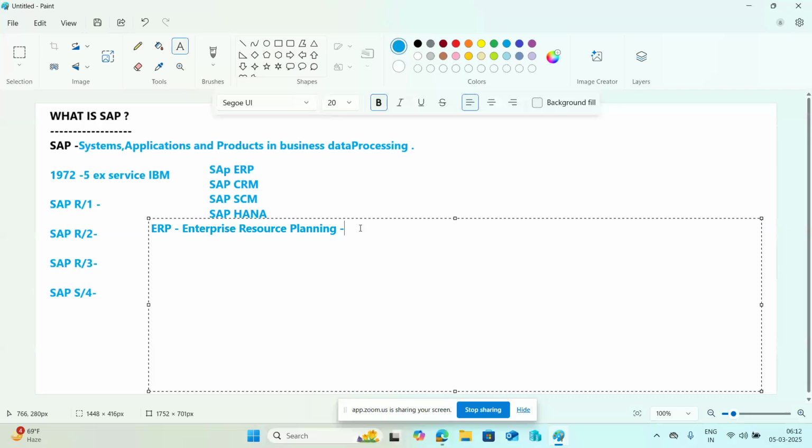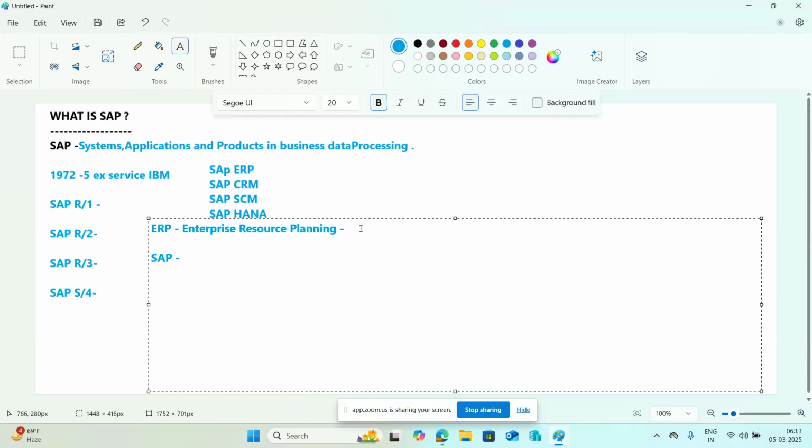It's a type of software that helps organizations manage their business operations. Business means finance management, accounting, capital management, supply chain management, CRM. So ERP is software that integrates various functions into a single system, providing a single view of the organization. So that is the ERP. Under the ERP, your SAP comes into the picture.